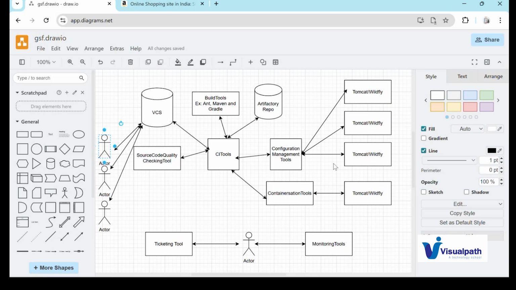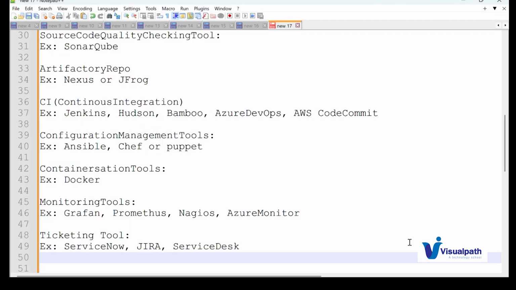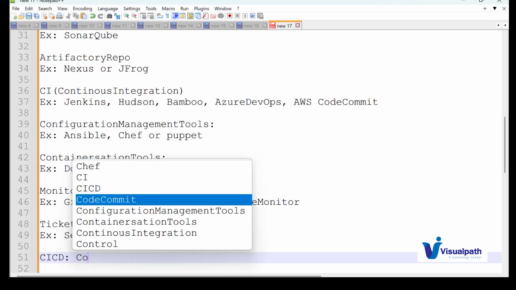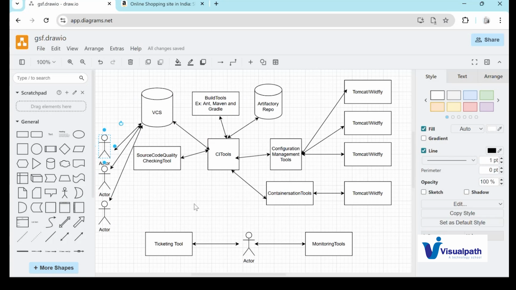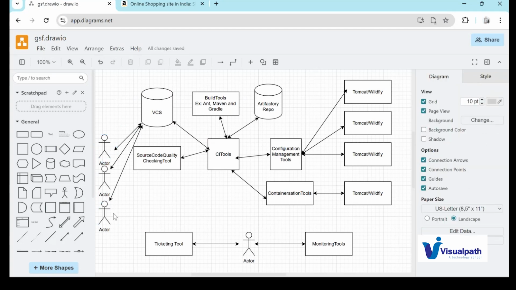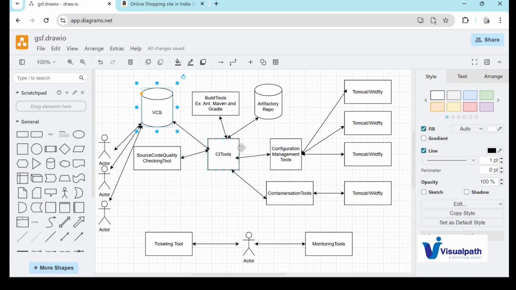So this entire process is called the CI/CD process, guys. CI/CD: continuous integration and continuous delivery. Let's recall one by one. Assume we have three developers: developer A, developer B, and developer C. These developers will push the code to the version control system. After that, we need to create a job in Jenkins. This Jenkins will automatically connect to the VCS, the version control system, and fetch the raw source code. Once it gets the raw source code, it sends the code to the source code quality checking tool, that is SonarQube.